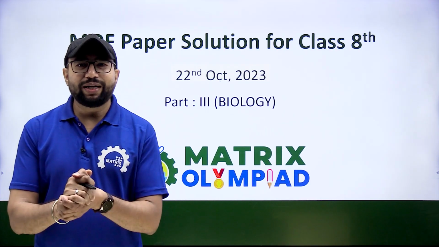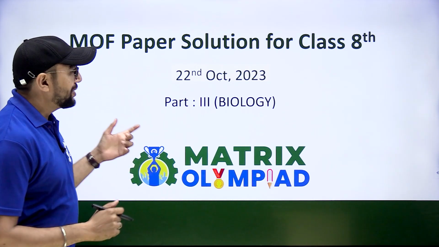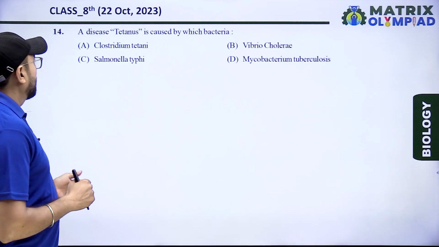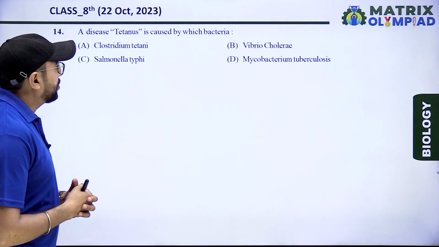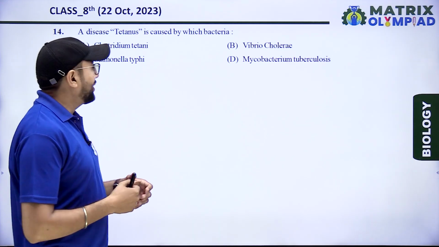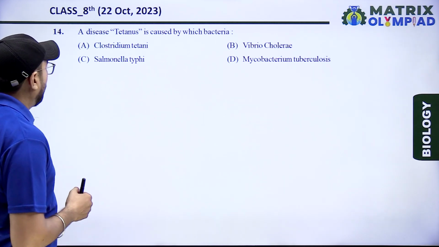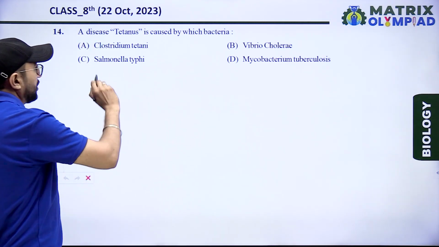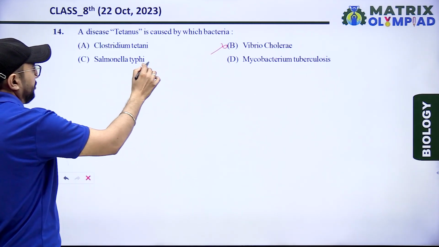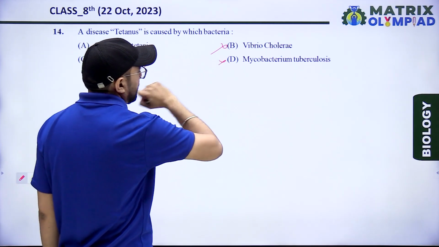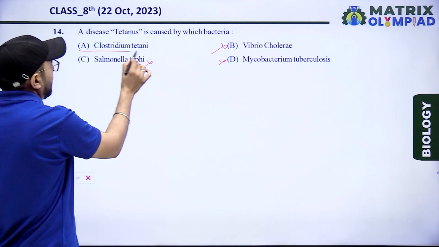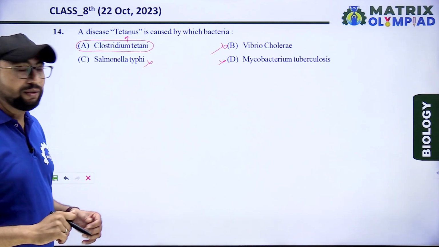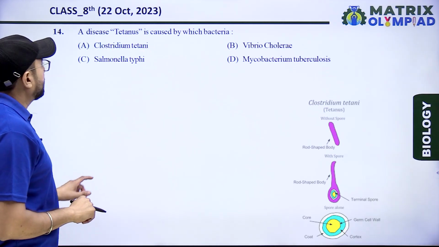Today we discuss the Matrix Olympiad paper solution for class 8th, Science, for biology. Start with the first question: a disease, tetanus, is caused by which bacteria? Clostridium tetani, Vibrio cholerae, that is for cholera, that is wrong. Salmonella typhi is for typhoid, Mycobacterium tuberculosis, no. Clostridium tetani, option first, is the right answer for tetanus.